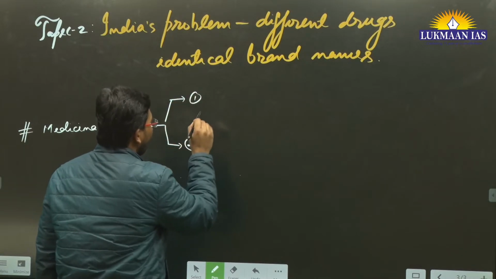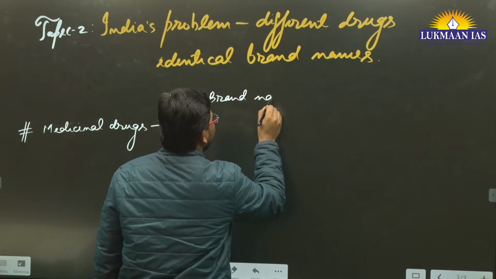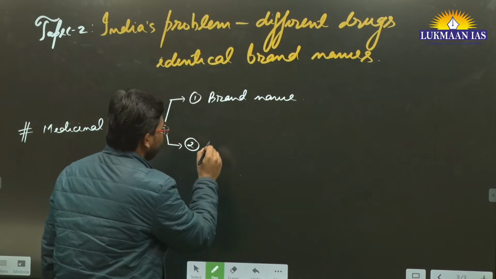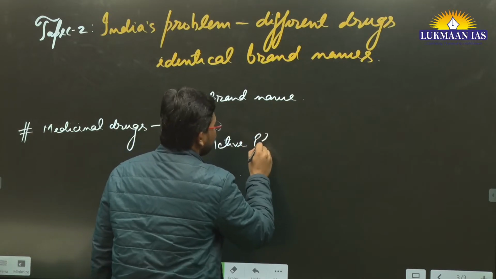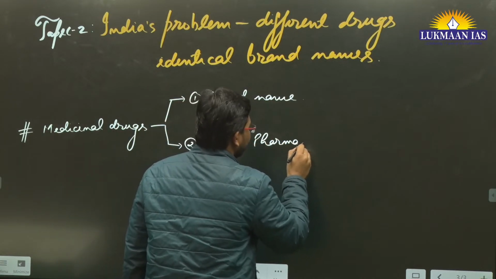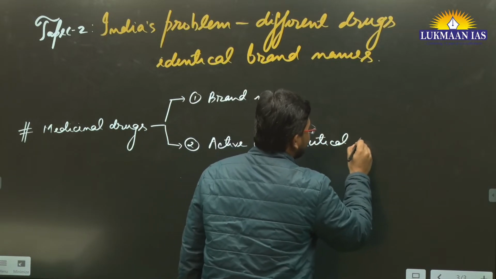On one side, we need to understand the brand name, and then we need to understand active pharmaceutical ingredients.